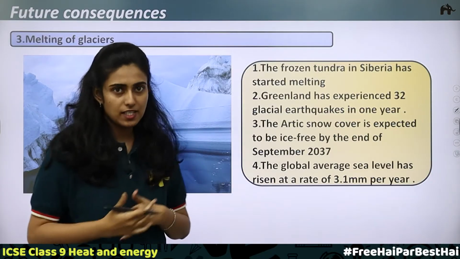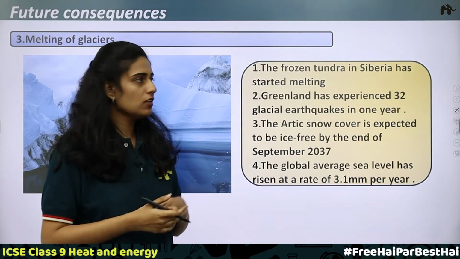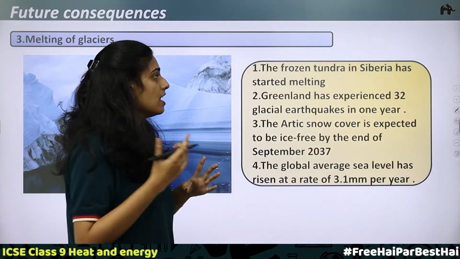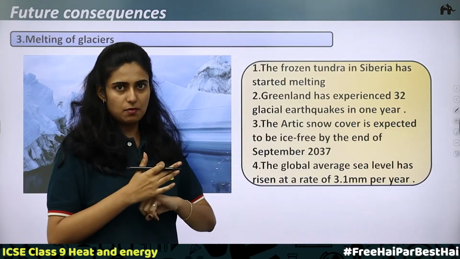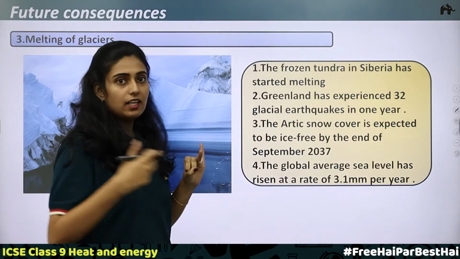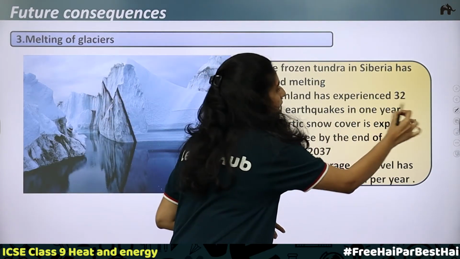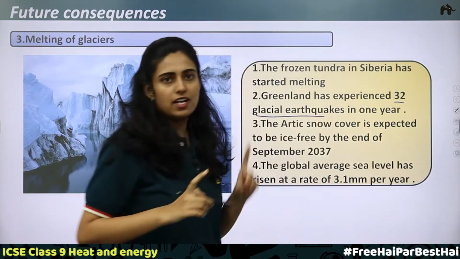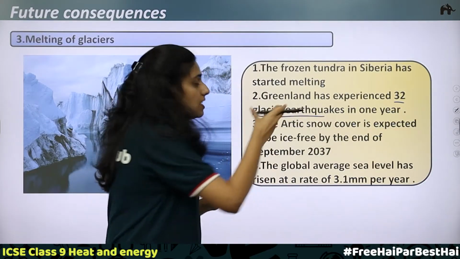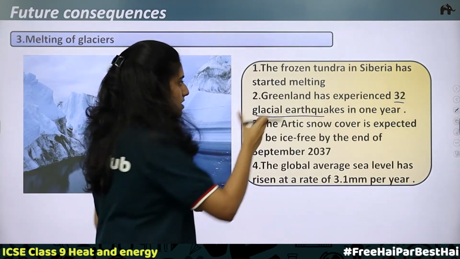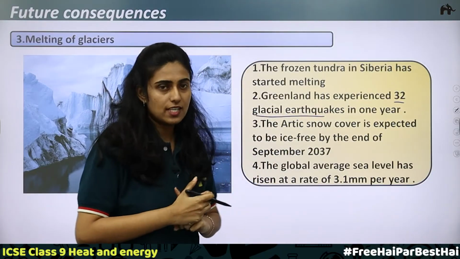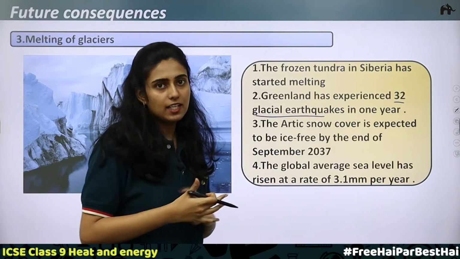The ice glaciers will start melting. So what are the consequences? The first one is the frozen tundra in Siberia has started melting. Second, Greenland has been affected. Greenland has experienced about 32 glacial earthquakes in 1 year. So how are these earthquakes caused? Because of the ice melting. So 32 glacial earthquakes have happened because of the melting of ice glaciers.